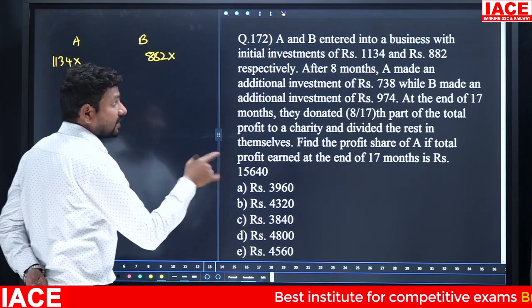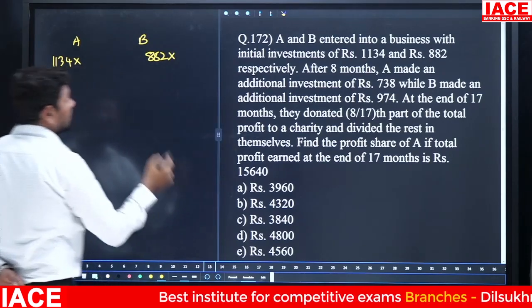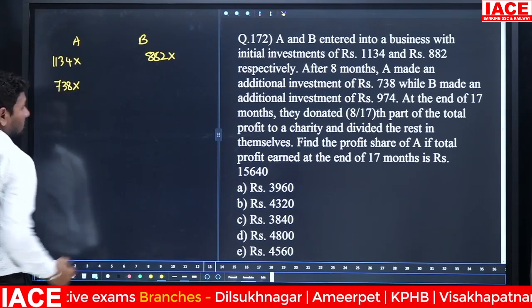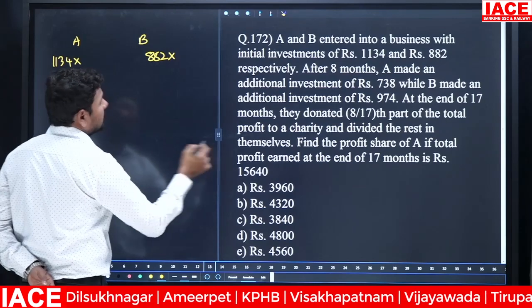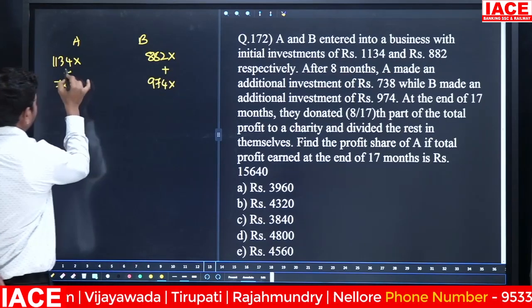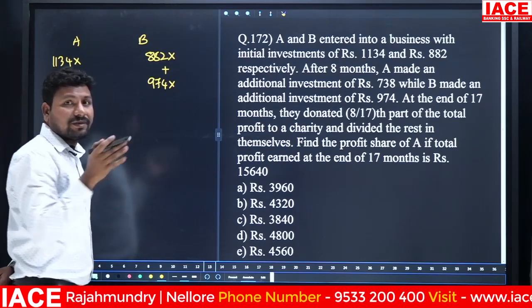After 8 months, A made an additional investment of how many rupees? 738 rupees extra investment. And B made an additional investment of how many rupees? 975 rupees extra investment. Okay. Then A's initial investment has no change.